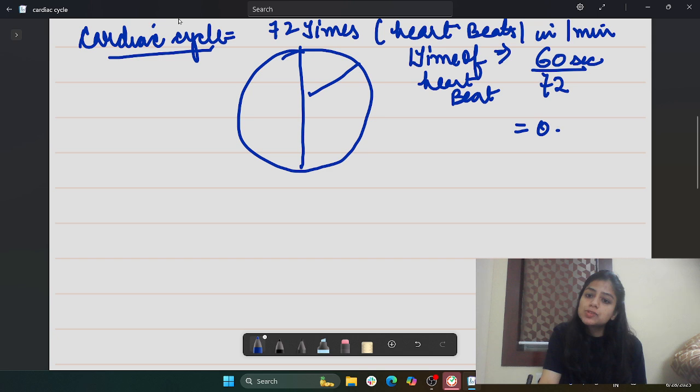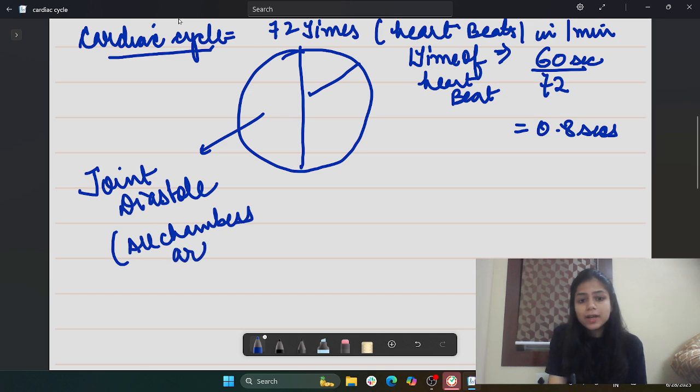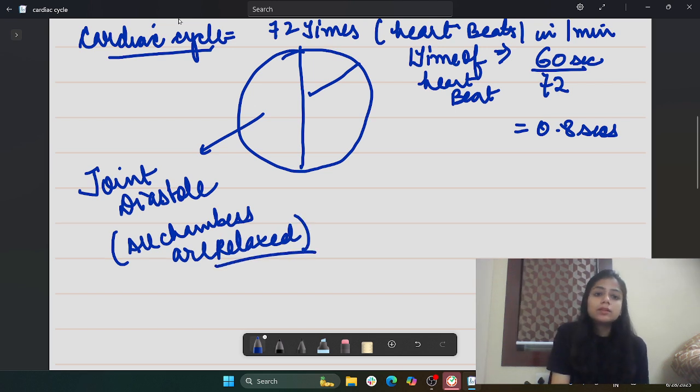That will be close to 0.8 seconds, of which this part is called joint diastole. What do you mean by joint diastole? All chambers are relaxed. That means the atria as well as the ventricles are in the relaxed state. What is the duration? It is 0.4 seconds.